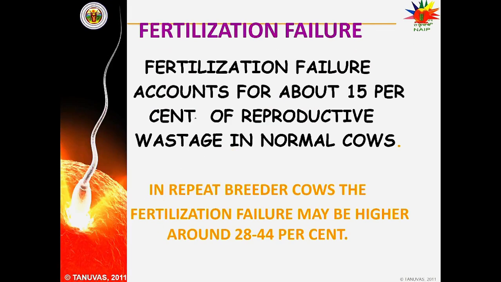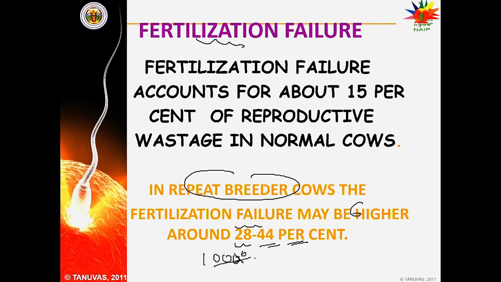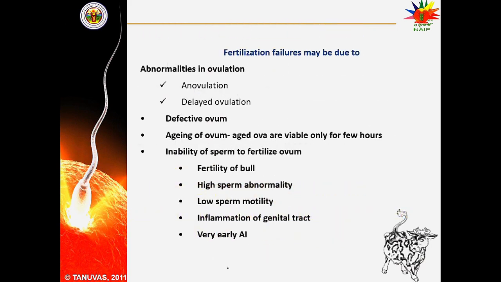Let's start with the fertilization failures. In a repeat breeding cow, the fertilization failure may be higher, around 28 to 44% of cases. That is, out of 100 cases, 44 cases are due to the fertilization failure. What are the reasons behind the fertilization failure? Number one is abnormality in the ovulation, that is anovulation or delayed ovulation.